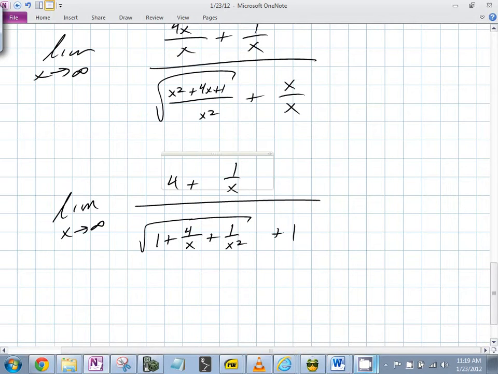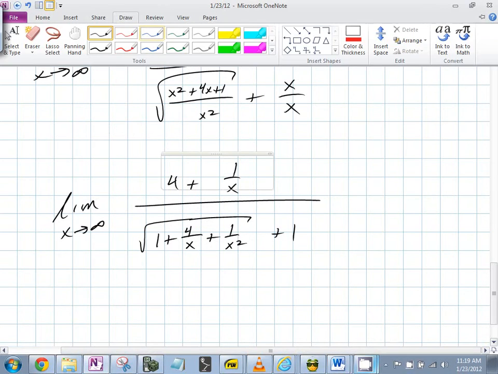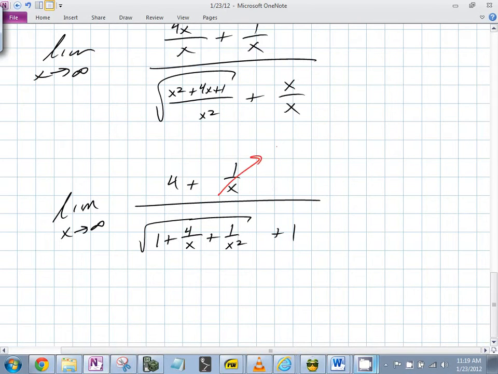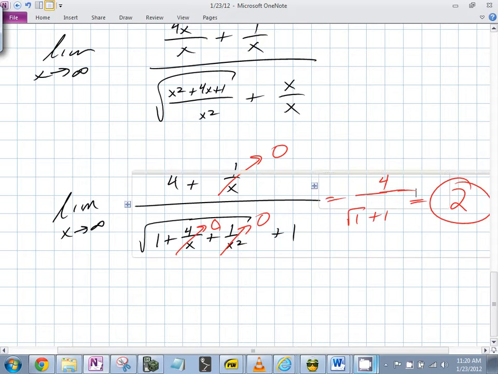Now, but here's the thing. Now you can look at each of these things, and you know conclusively, because I told you yesterday, this has to go to 0. This goes to 0. This goes to 0. So this ends up being 4 over the square root of 1 plus 1, which is 2, which equals 2. And you're done. There it is.